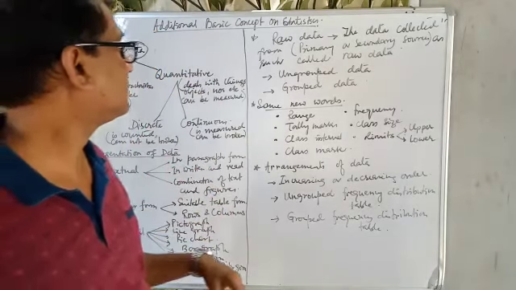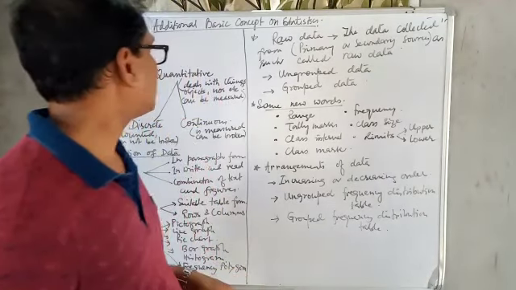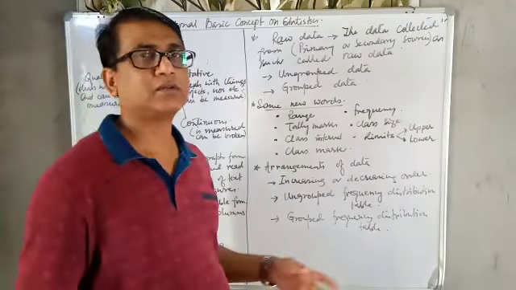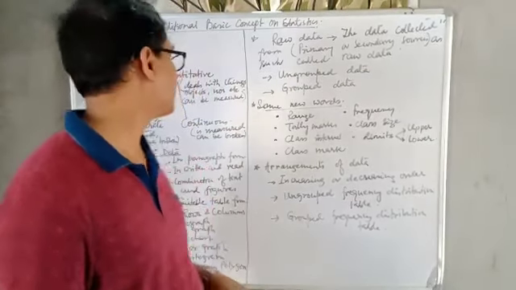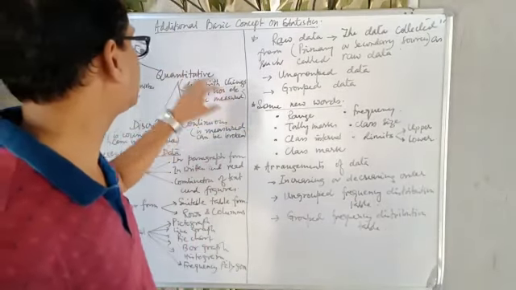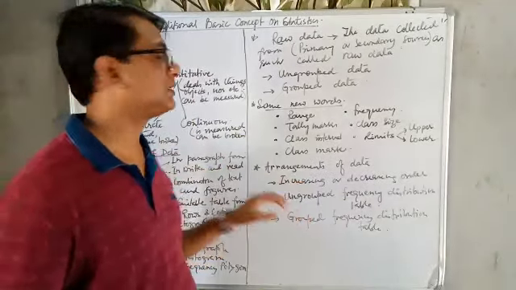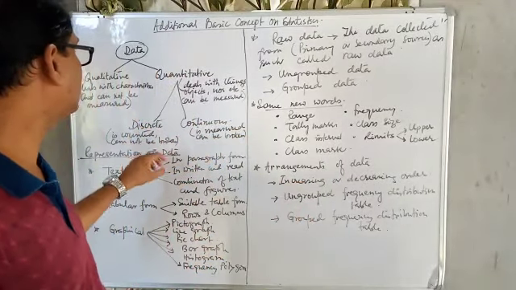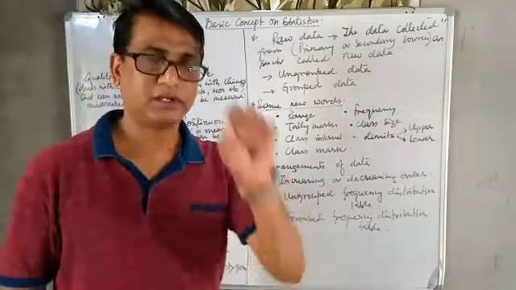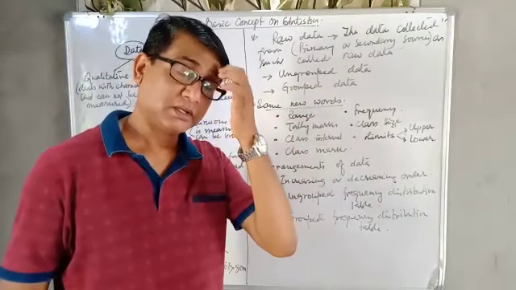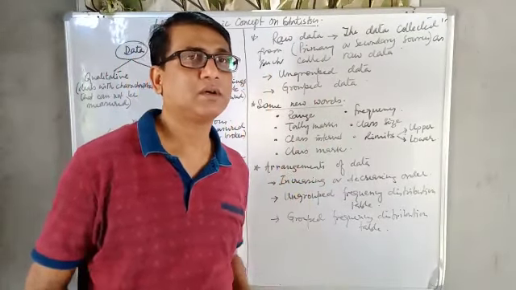Another is quantitative, that deals with things, objects, numbers, etc. Numerically we can deal with these things. This quantitative data can be measured. Quantitative data is of two types, discrete and continuous. Discrete is what? It is counted but cannot be broken. Suppose in a library some books are there.